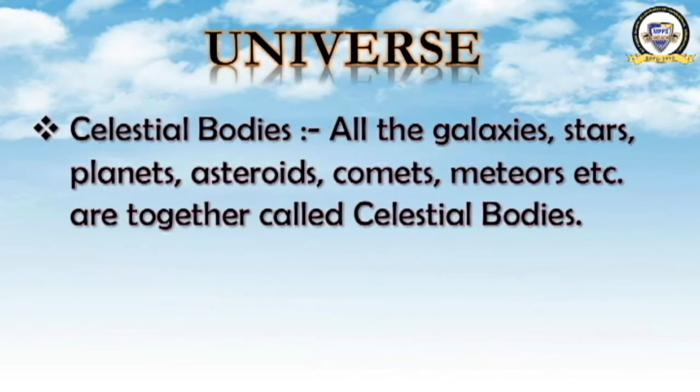Whenever we learn about the universe, we must go through this term, celestial bodies. What are celestial bodies? All the galaxies, stars, planets, asteroids, comets, meteors, etc. are together called celestial bodies. The universe has all these things, and all of them together are called celestial bodies.